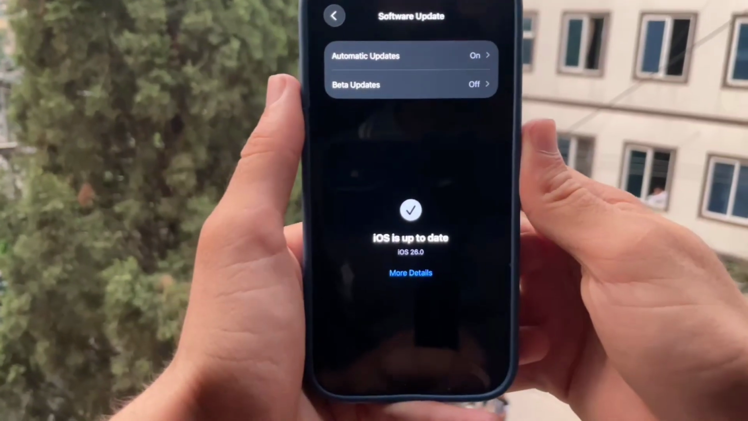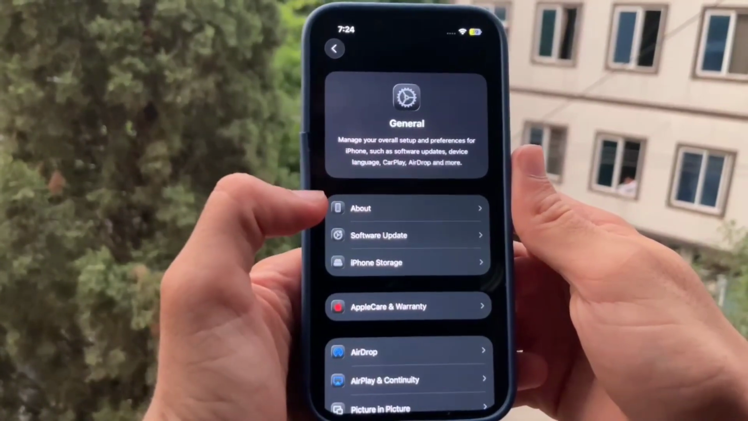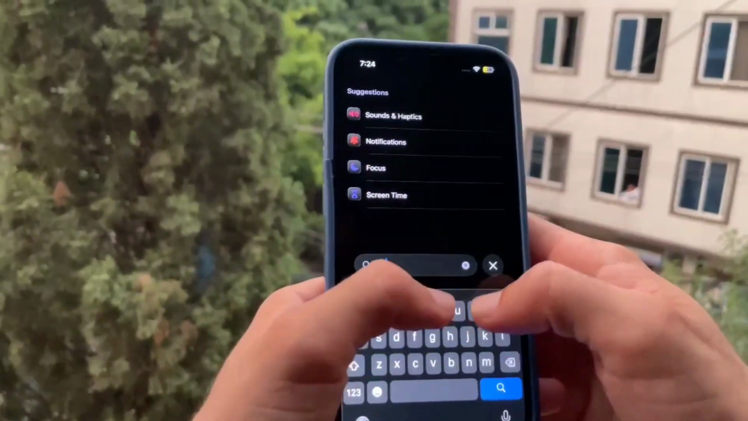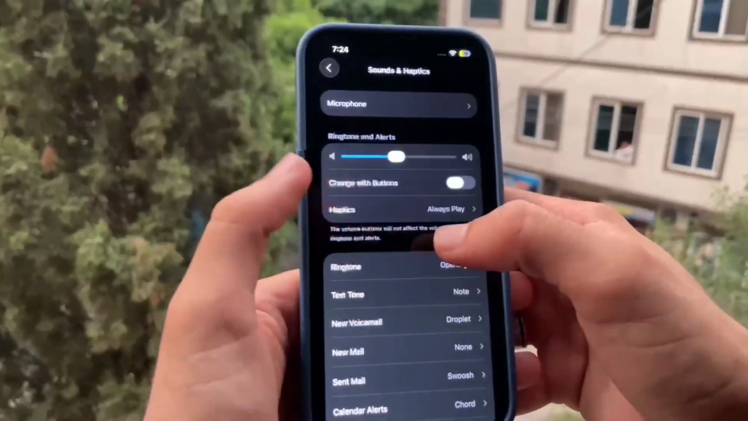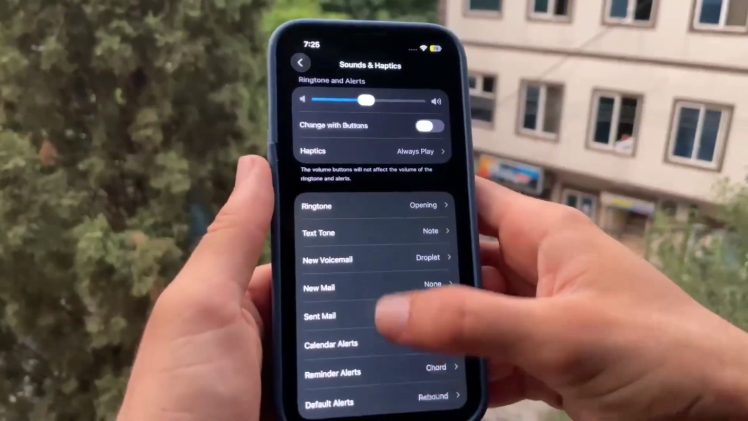If you have downloaded iOS 26 on your iPhone, then I have good news for you. Now you can set custom ringtones on your iPhone without any external app. Before iOS 26, you had to choose only specific ringtones from Settings.